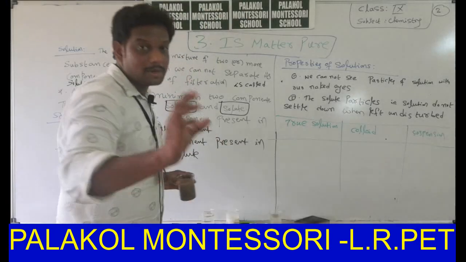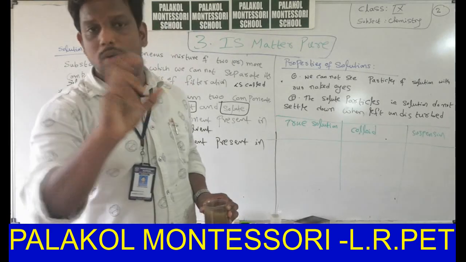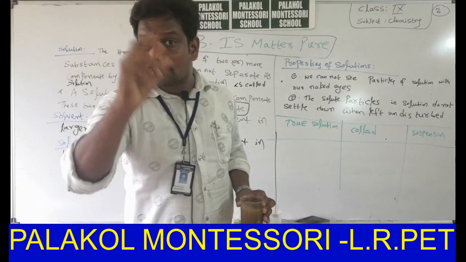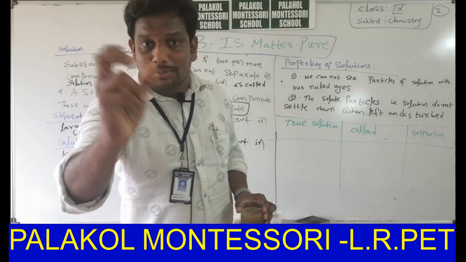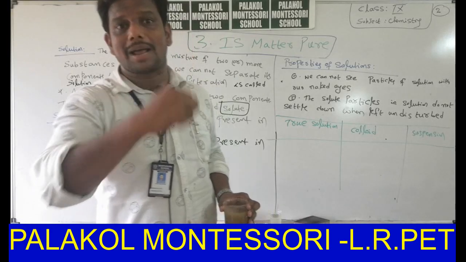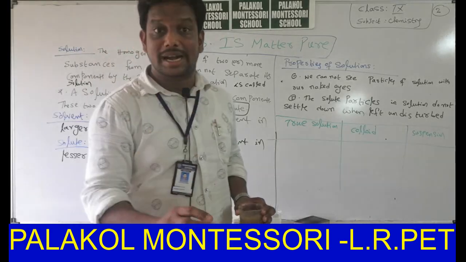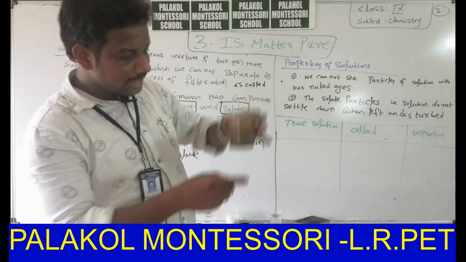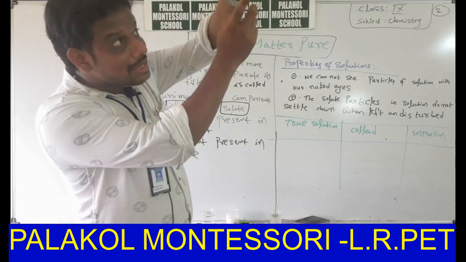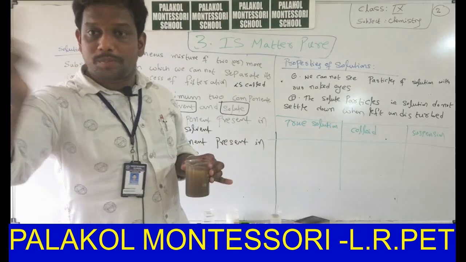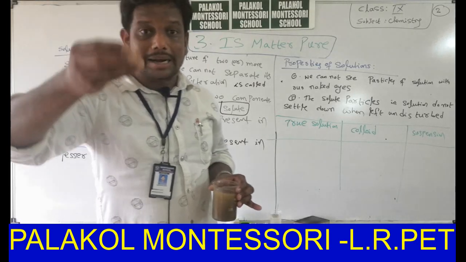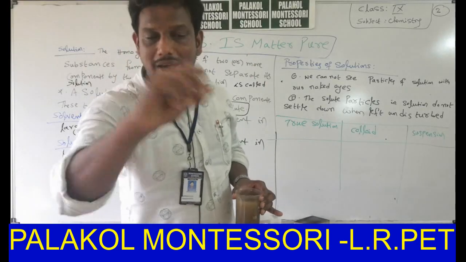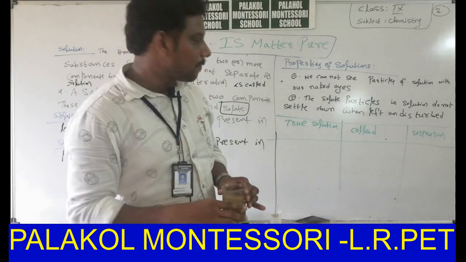Can we see syrup? Whenever you observe syrup, go to your home, take one syrup bottle and observe. Some salt is formed, some soil-like substance, some white colored substance is present at the bottom of the syrup. That's why the doctor's precaution is like that: shake before use. Why the precaution? Some salt, some paste-like substance is formed at the bottom like soil in this beaker. If you shake it, some of the paste dissolves in the syrup. It is enough for our body. Observe, syrup is an example for suspension.